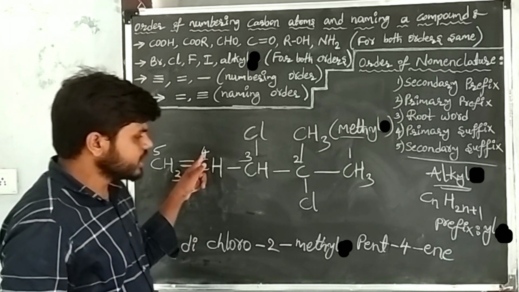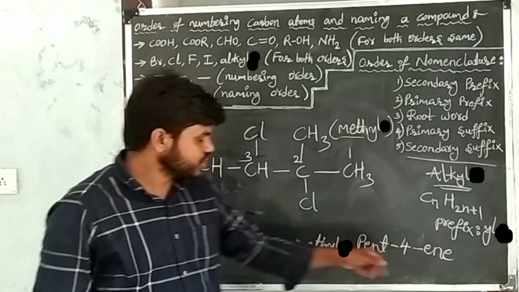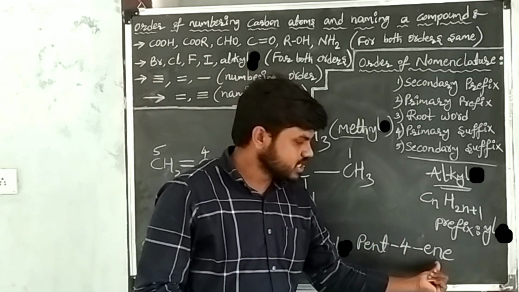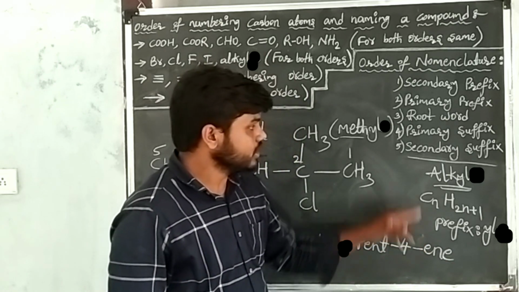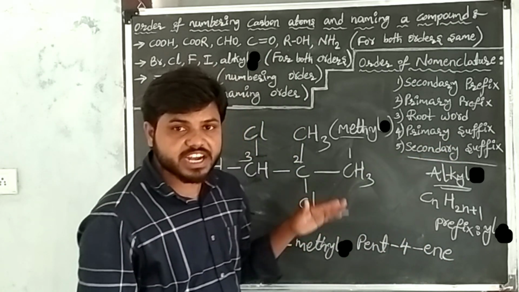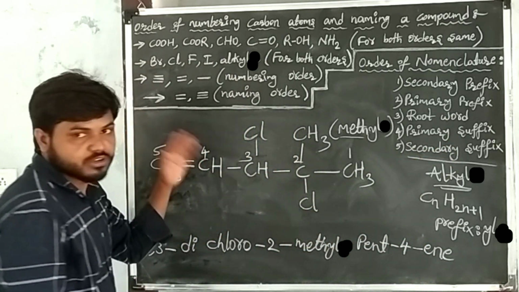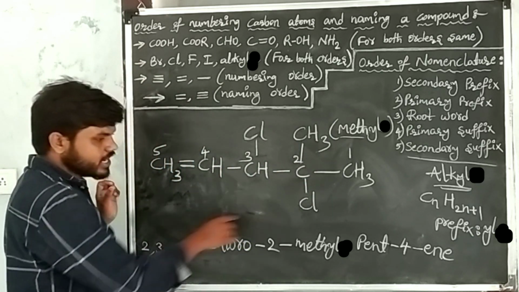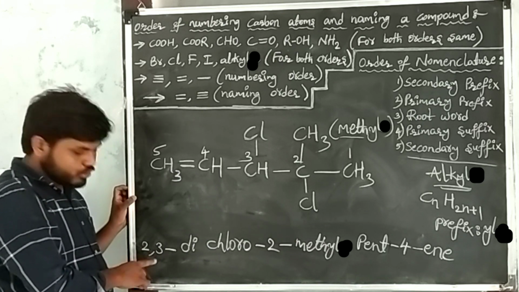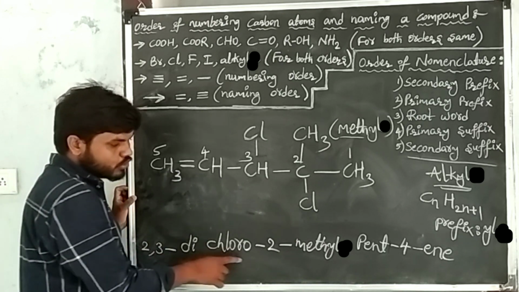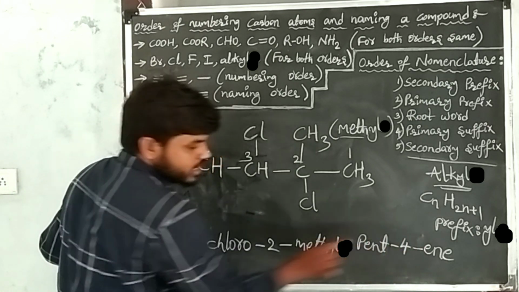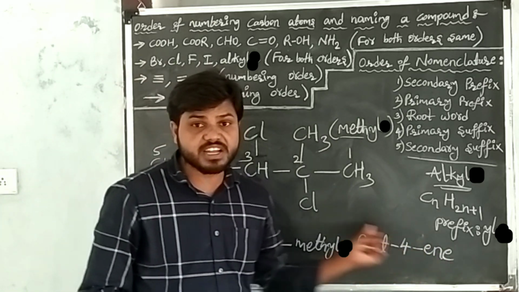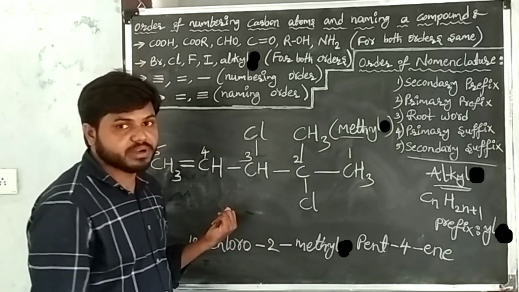The position of the double bond is the fourth carbon, and the suffix is ene. After that, go to the secondary suffix, which means functional groups. Here functional groups are not present. So this is our required IUPAC name of the given carbon compound, that is 2,3 dichloro 2-methyl pent 4-ene.